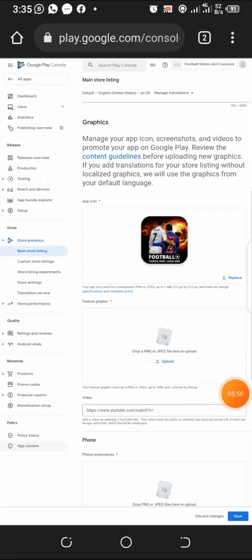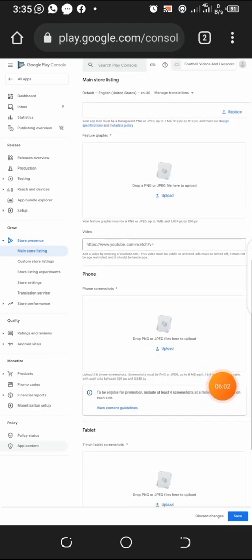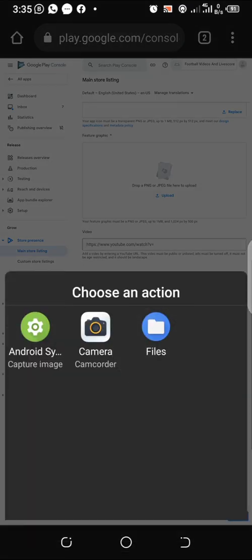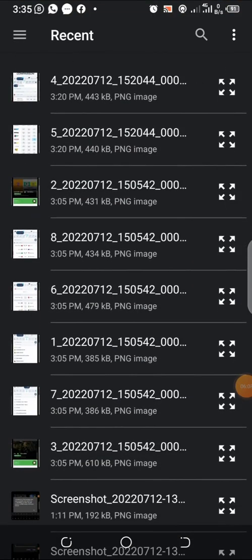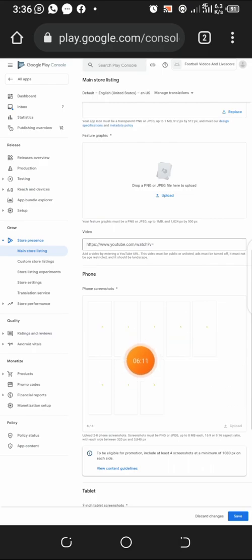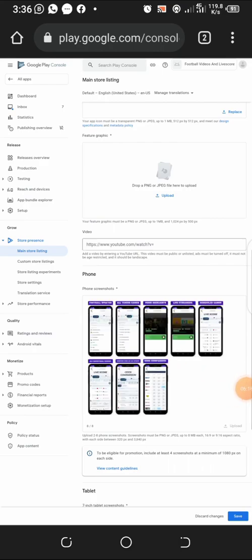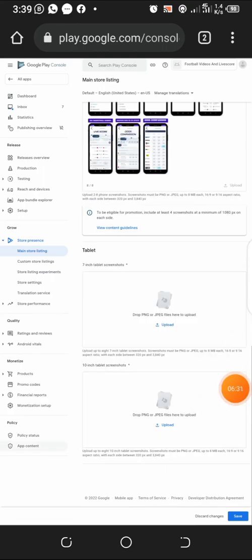So let us upload this right now. All right, now I want to upload our screenshots. I hope these people will not give me story like the first time. All right, so I want to upload my screenshots right now. I've selected my screenshots. Let's see if they're going to be accepted. All right, yeah, that's it, guys. Accepted. Now let's move to the next one.